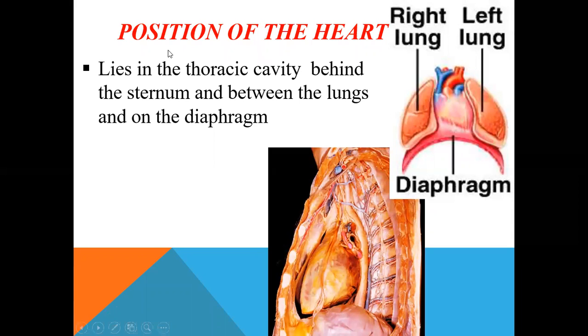Coming to the position of the heart, it lies in the thoracic cavity behind the sternum. This is the side view. Here in the front will be the ribs and the sternum, behind this is the vertebrae, and in between is the heart. Sternum will be in the front, and just behind that will be the heart, between the two lungs, as you can see in this picture, and below we have the diaphragm. We studied the diaphragm in the last class. This is the diaphragm here.